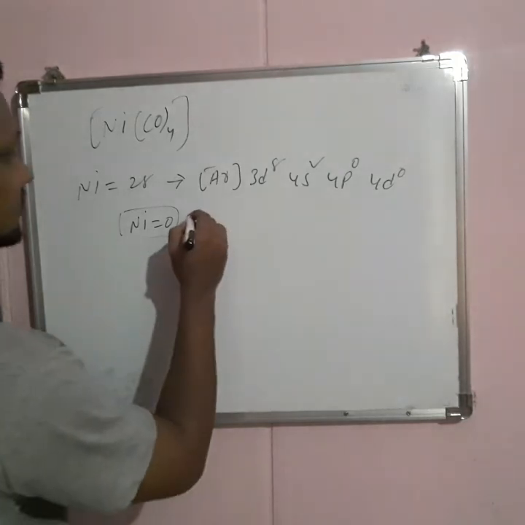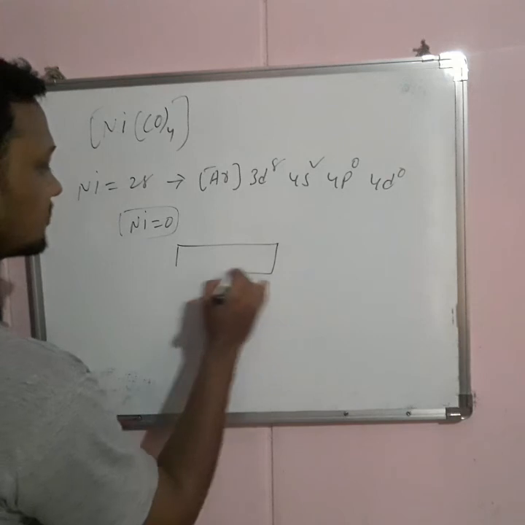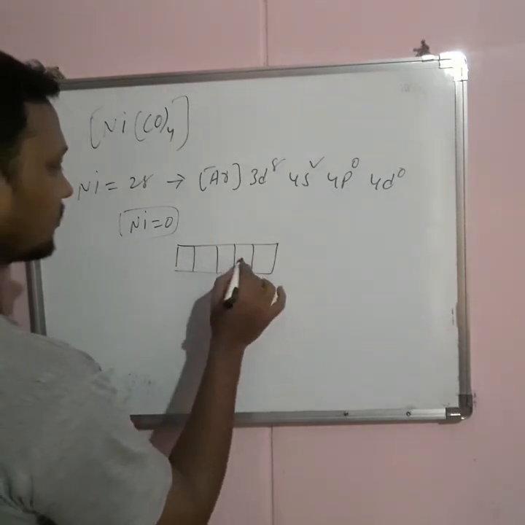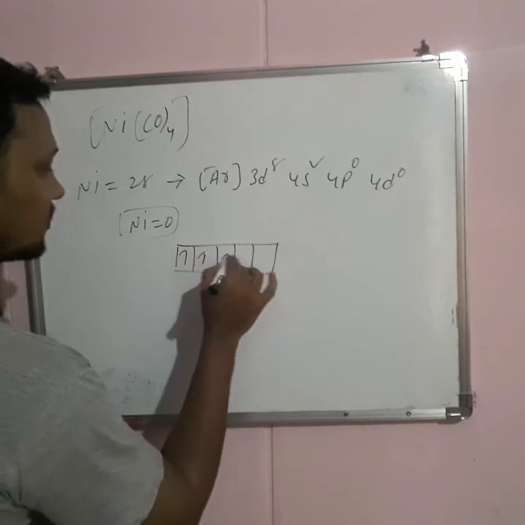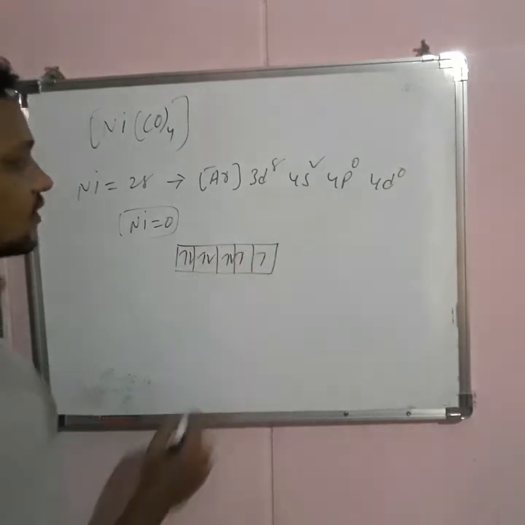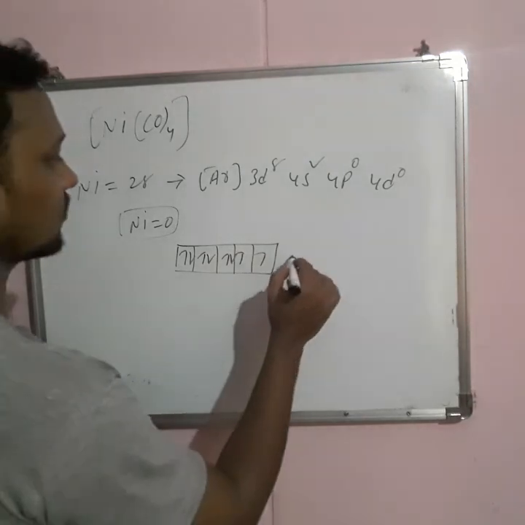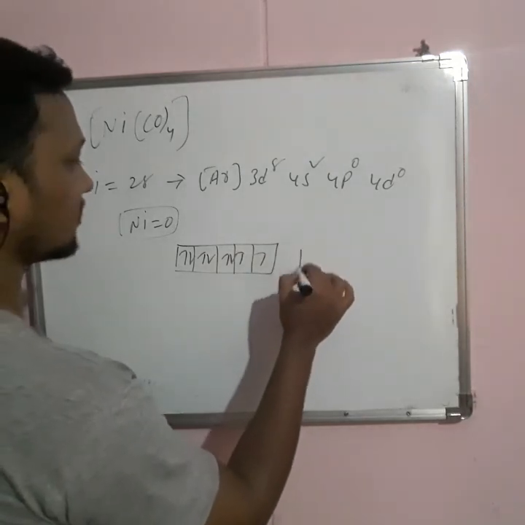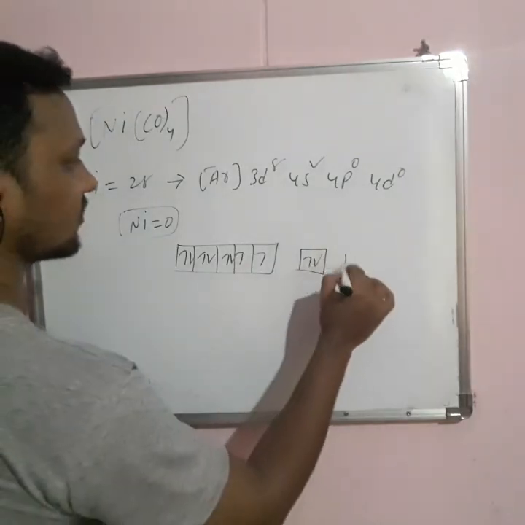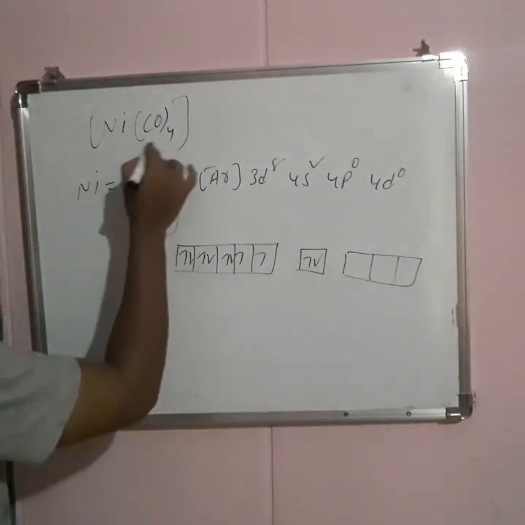So 3d8. Let us represent 1, 2, 3, 4, 5, 6, 7, 8. Now 4s is there, 2 electrons, and 4p. Now CO is a strong ligand.